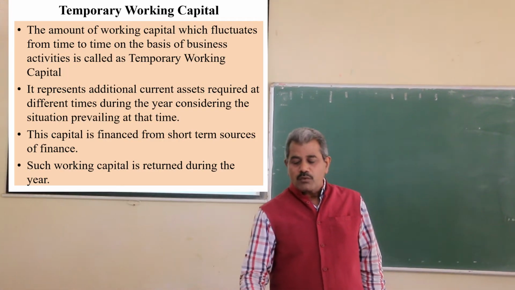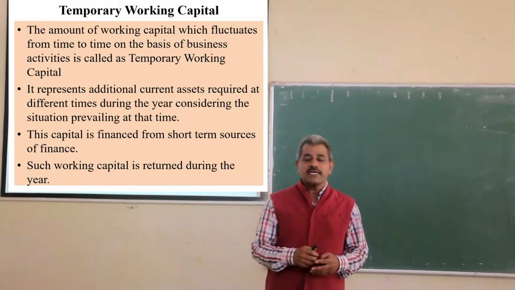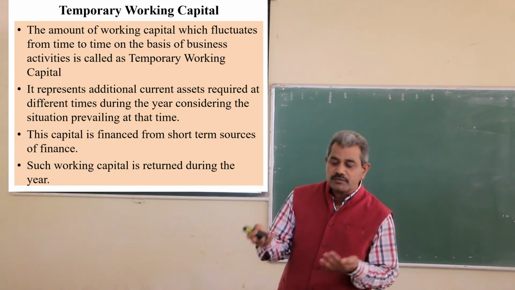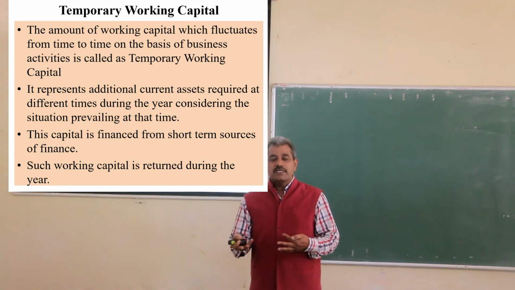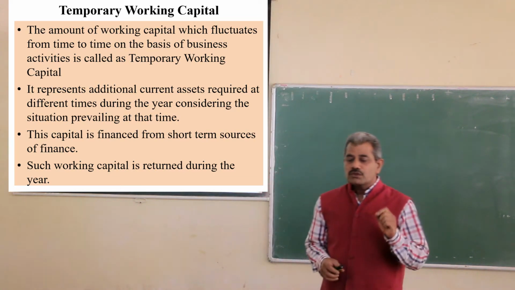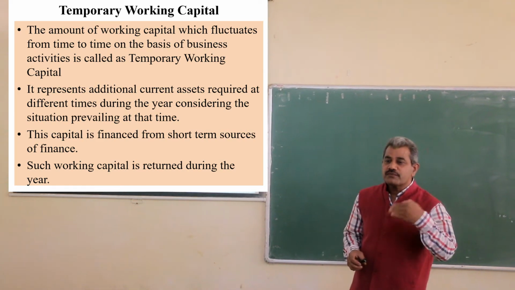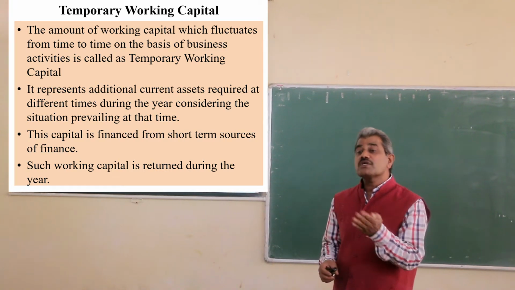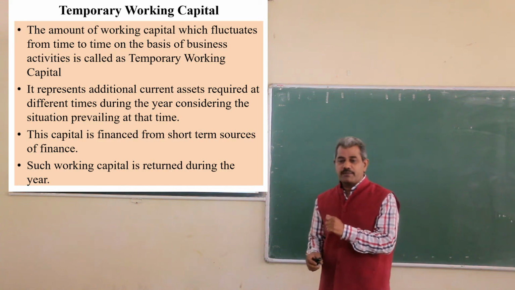Next we will see what is meant by temporary working capital. The amount of working capital which fluctuates from time to time as per the requirement of the business, as per the business activities, as per the volume, is called temporary working capital. So the amount which fluctuates every time according to the business activities, according to the season, is called temporary working capital.